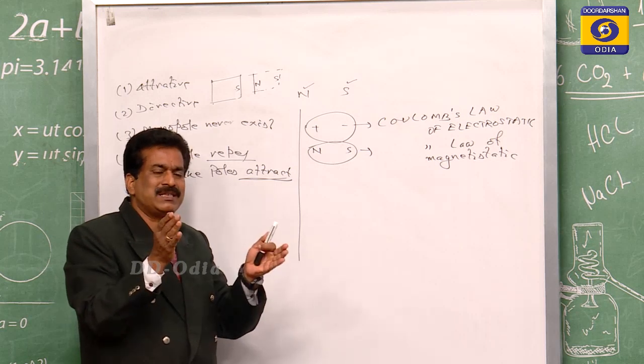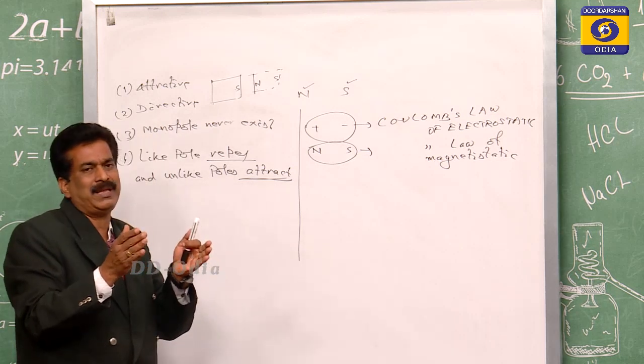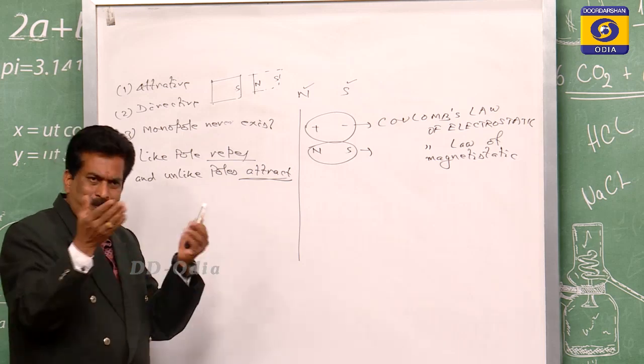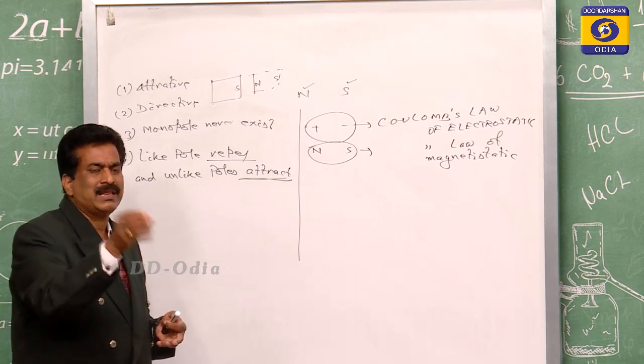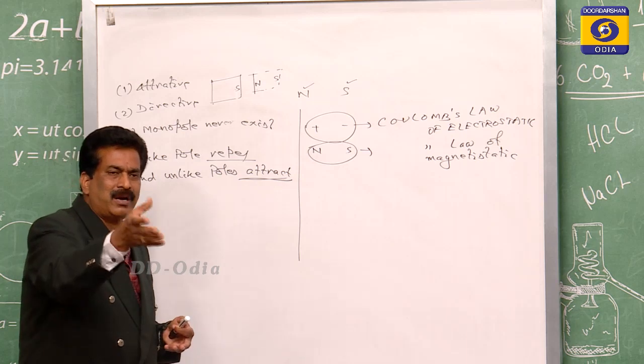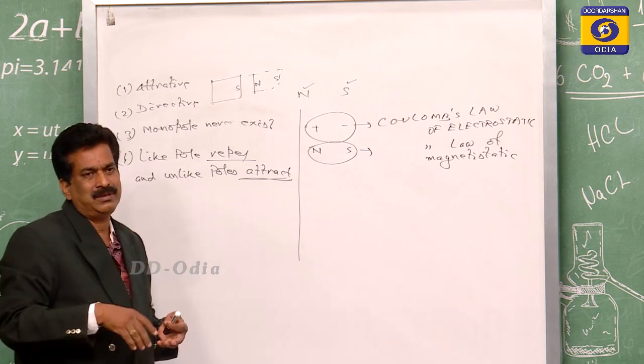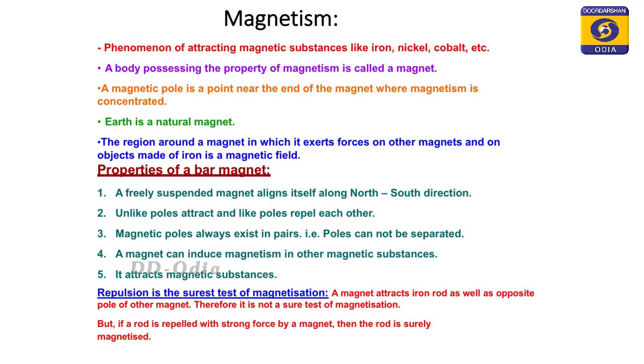Between two charges there is a force. Whenever a force is there, it will produce a field. If the field is there, it must have its intensity. Suppose a force may be 1 Newton, 100 Newton, or 50 Newton. If a force of 1 Newton acts upon you, what feeling will you realize? If a 100 Newton force acts on you, can you feel that amount? It will be more in its magnitude.